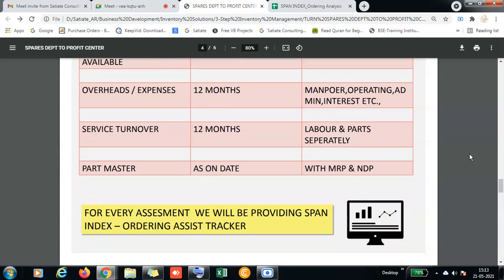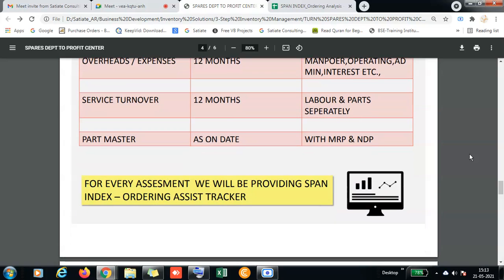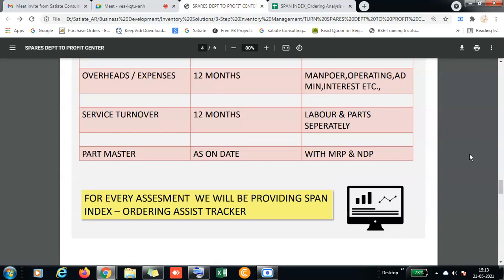So we have already seen this, and this one we will talk about later. Every assessment provides a span and index ordering results tracker. What is this? We will discuss this part after completion of all the parameters, and then you will clearly understand what exactly it is.